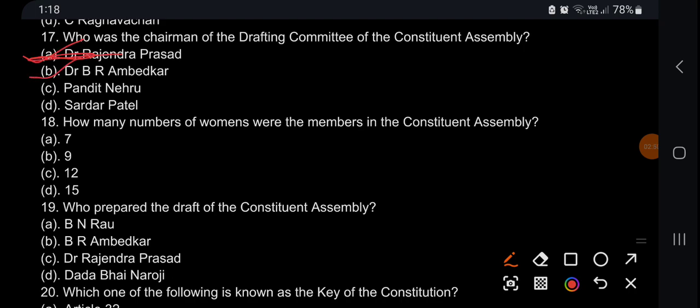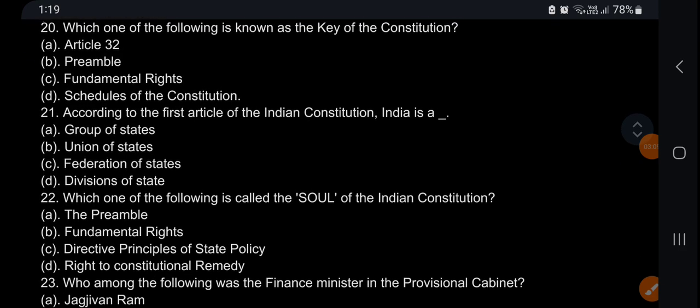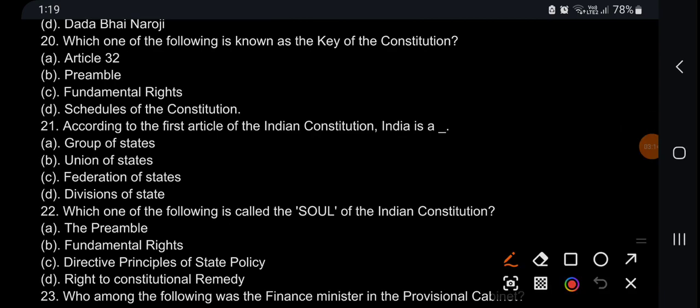B.R. Ambedkar. How many number of women were the members in Constituent Assembly? It's 15. Who prepared the draft of the Constituent Assembly? It's Dr. B.N. Rao. Which one of the following is known as the key of Constitution? Key is the preamble. According to the first article of Indian Constitution, India is Union of States. Which one of the following is called the soul of Indian Constitution?